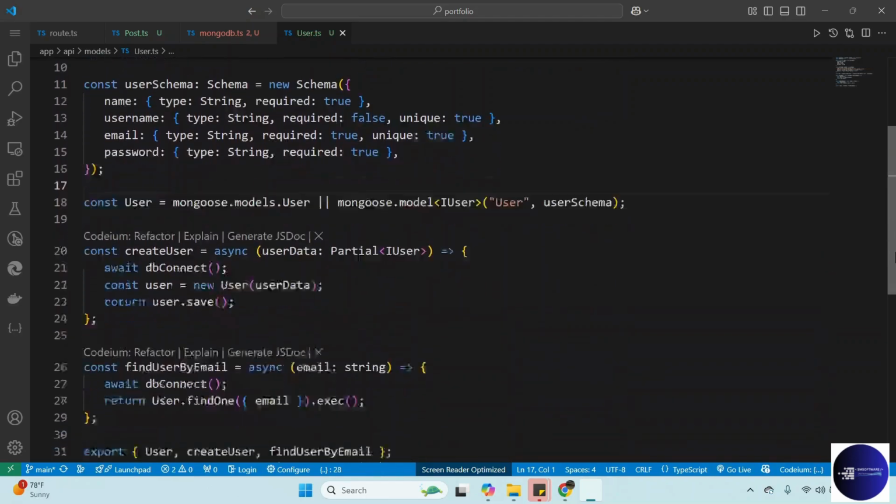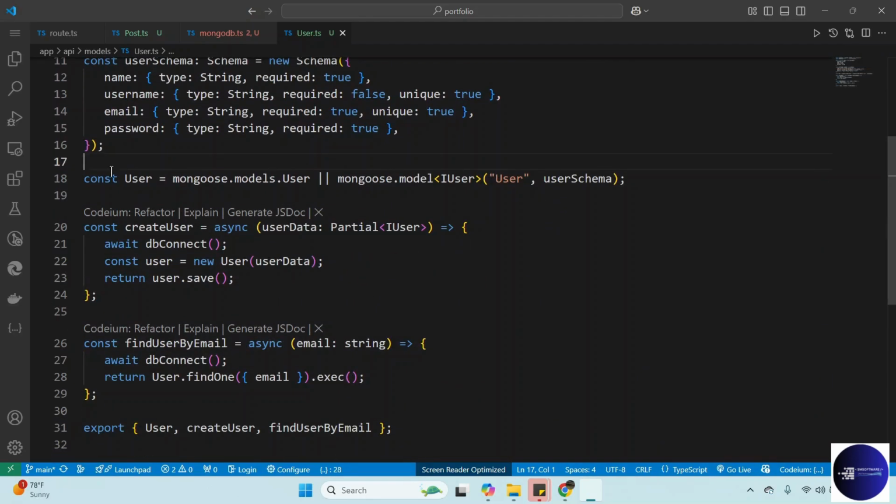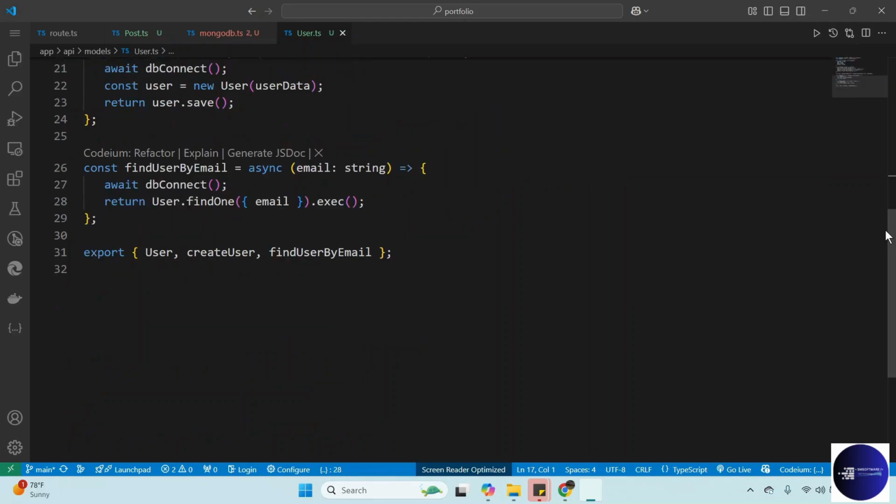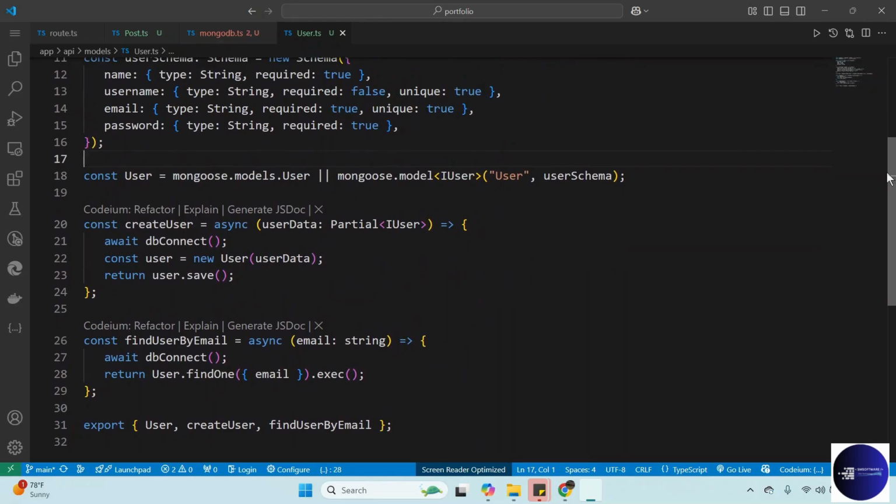What else do you need here? So just create user, const user. For the user model we get, if you have a user model, we return it. If you don't have one, just create the new model and then pass the schema. Down here we can create the same thing. Create user. So we have the same function, create also the functions. Create user.